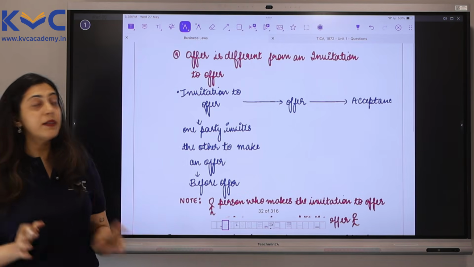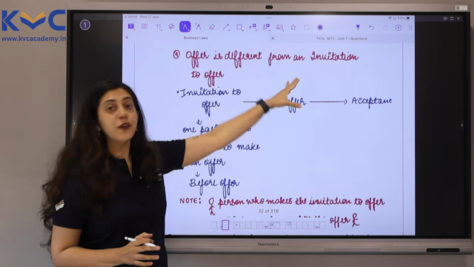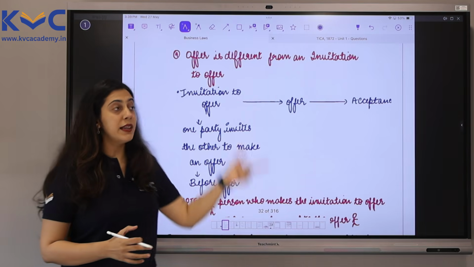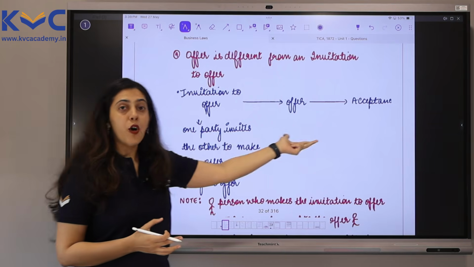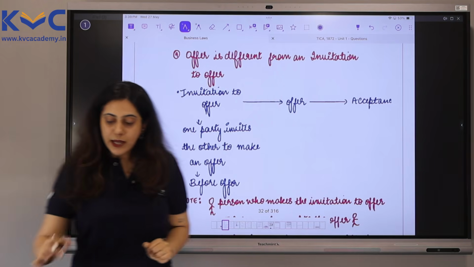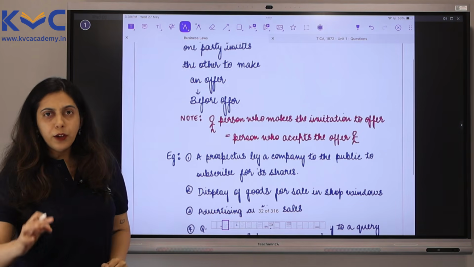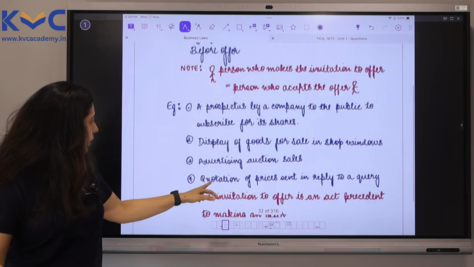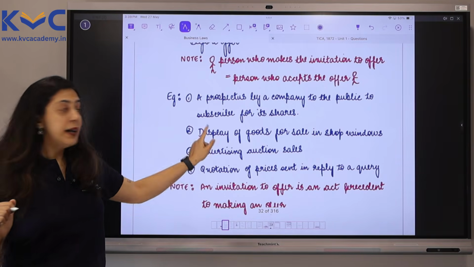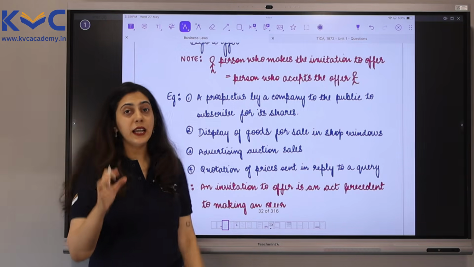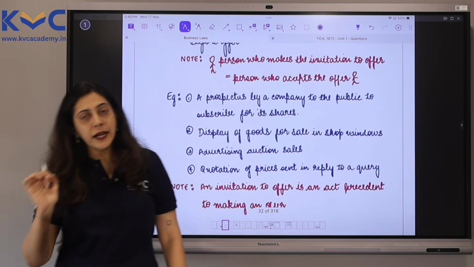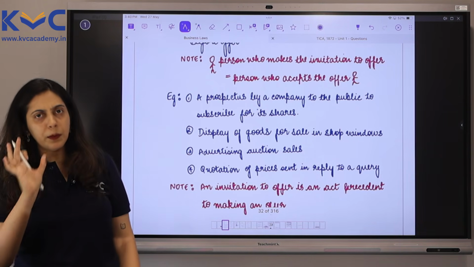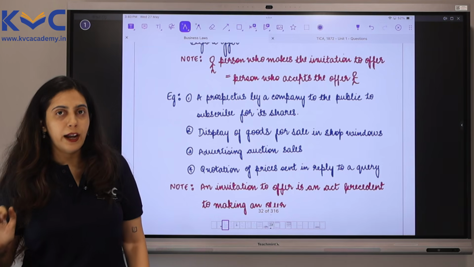Yes, we learned that an offer is different from an invitation to offer. It is the invitation to offer which happens first, then we have the offer, and after that we have the acceptance. So, one of the examples was point 2. Display of goods for sale in shop windows, which is exactly what happened here. The shopkeeper displayed the dress for rupees 2000 with a price tag on, and Lovely got attracted to that.